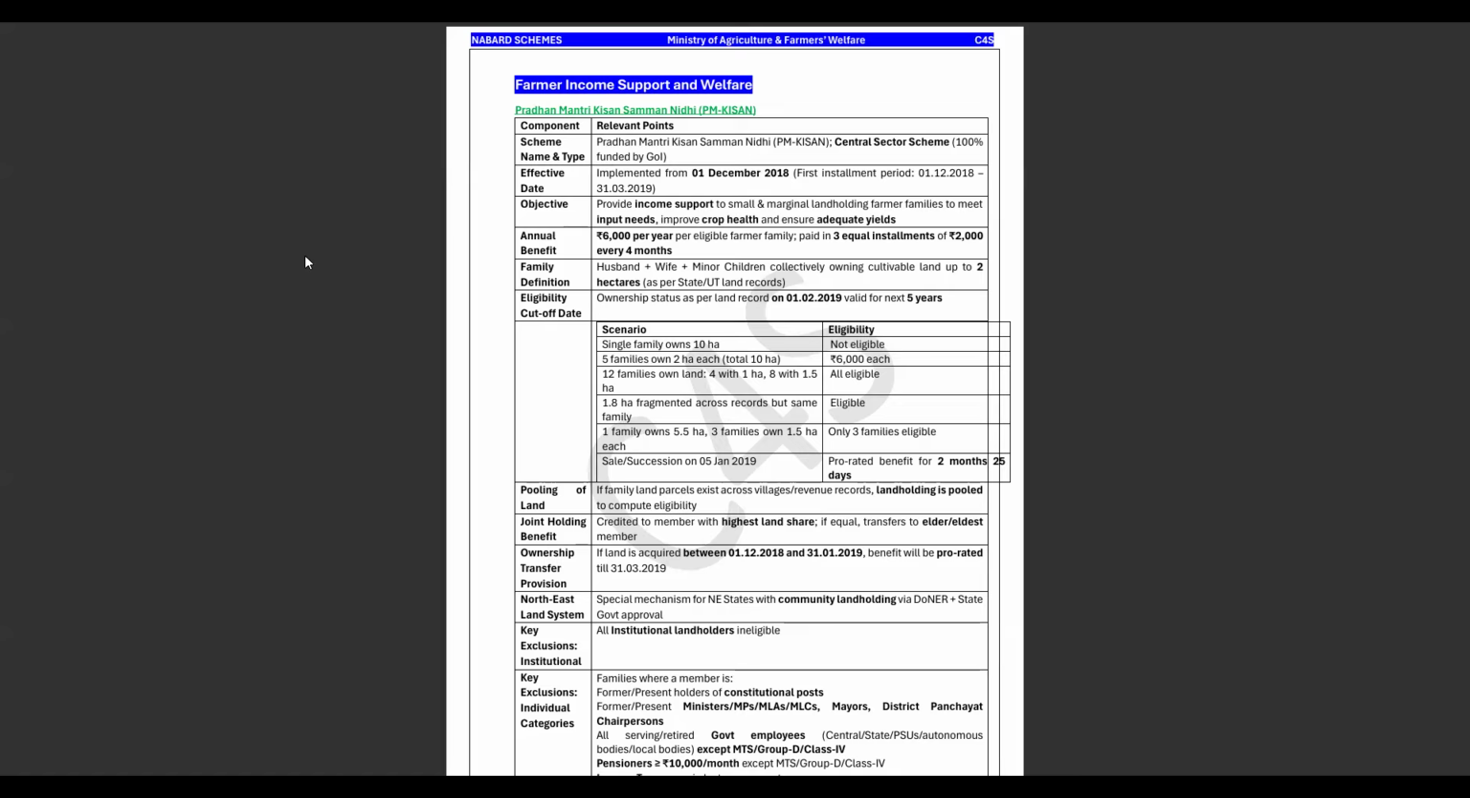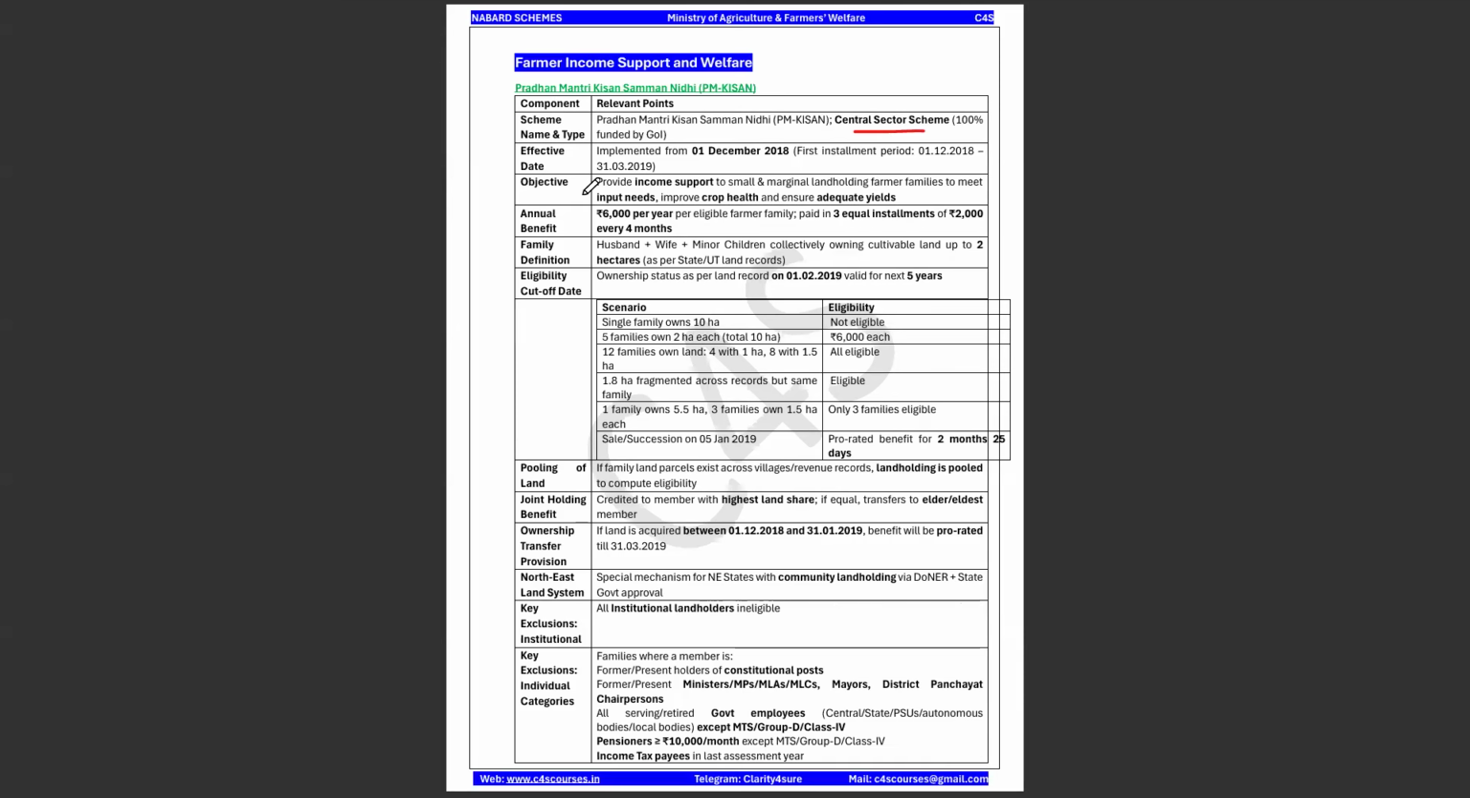Okay, so the first scheme for today would be your Pradhan Mantri Kisan Samman Nidhi, that is nothing but your PM-KISAN. See, for all the schemes, we will be discussing the launch year, the scheme type, what is the objective and what is the outcome of that particular scheme. Okay, so this is a central sector scheme, and the date of implementation was 1st December 2018.